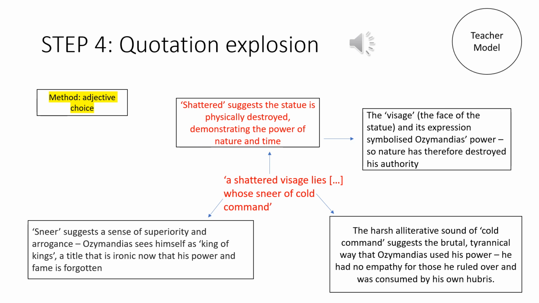And it's a shattered visage. The visage is the face of the statue, which once expressed Ozymandias' power through the sneer, which we'll talk about in a minute, but is now shattered. So it's a representation of the removal of his authority. The sneer that used to be there, or that still is there but is kind of shattered now, was originally supposed to demonstrate his superiority and arrogance, which could link to how he titles himself the King of Kings, which is a comparison with God. And that is now ironic because his arrogance is completely undermined by the fact that his statue is shattered.